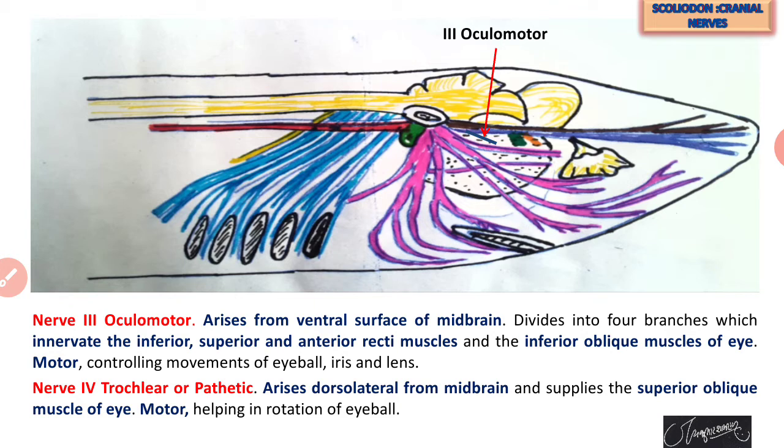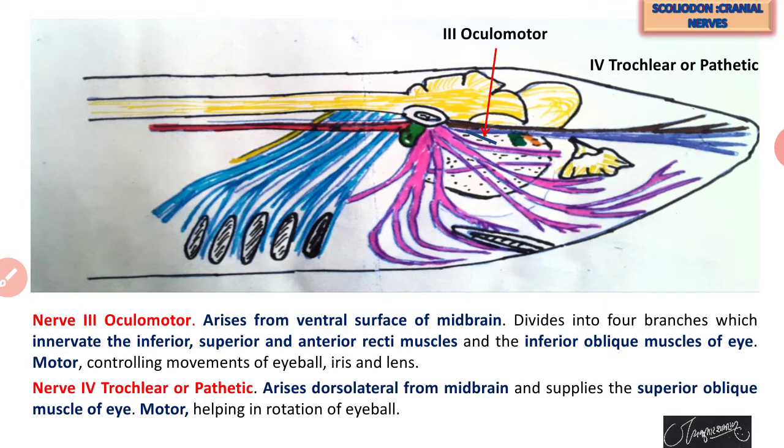These are the different types of muscles which have a connection with the eyeball, and the movement of the eyeball in various directions takes place with the help of these particular muscles. Out of that, the third, oculomotor, has a connection with the inferior, superior, and anterior recti muscles and inferior oblique muscles of the eyeball, and which gives the movement of the eyeball.